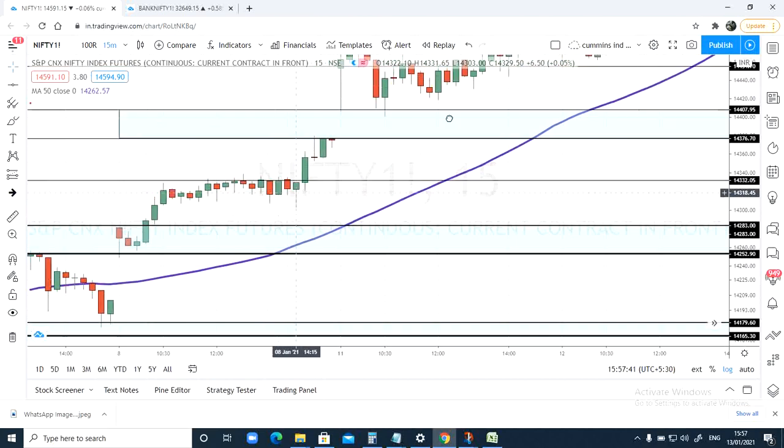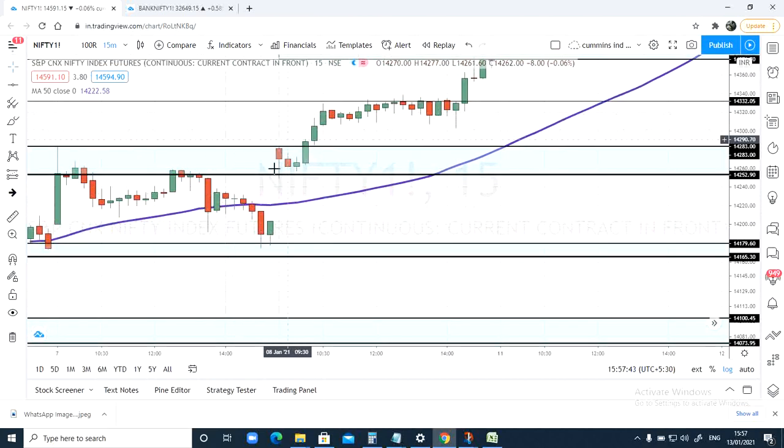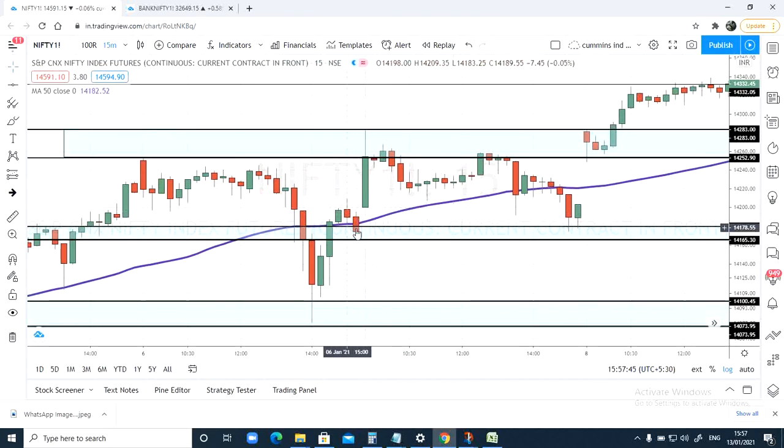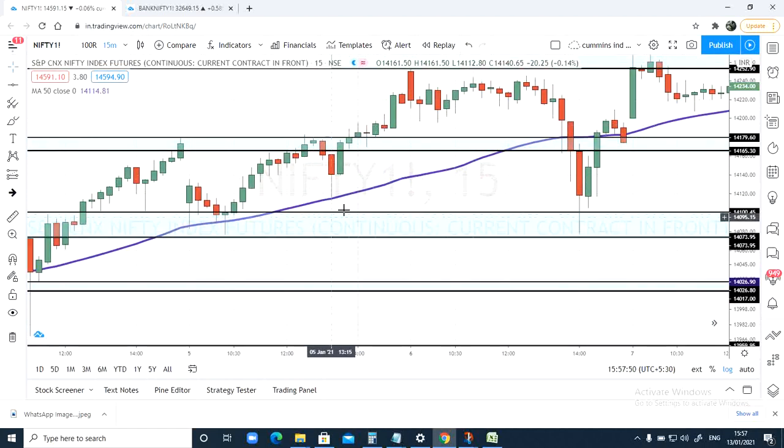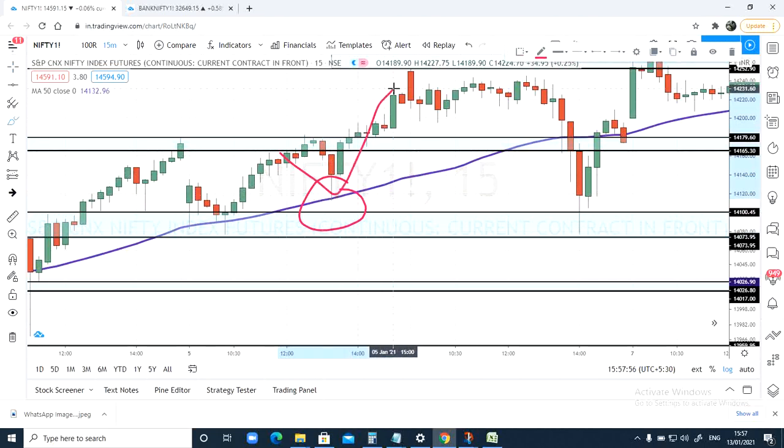Whenever prices have hit the 50 moving average or below that, you can see here, there has been a gap up. Next day it has rallied up, right? You can see prices have reversed from this level. Let me mark what I'm showing. See here, after hitting the 50 moving average, it has bounced back.